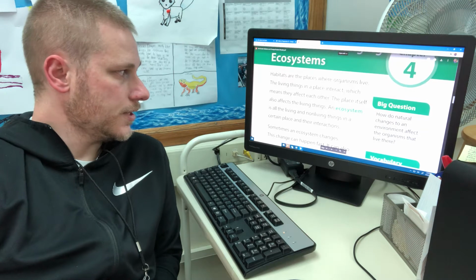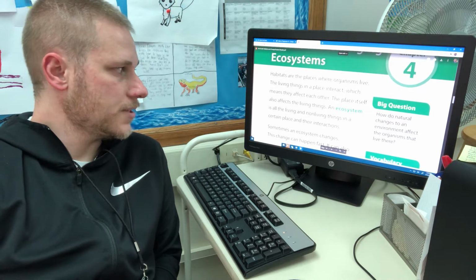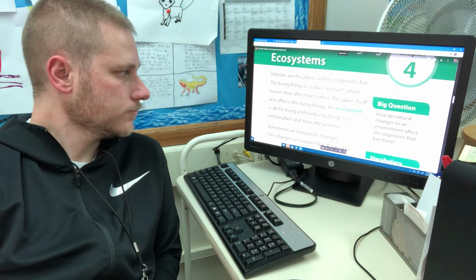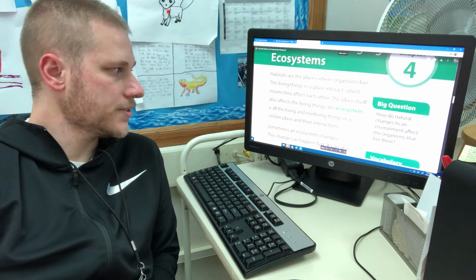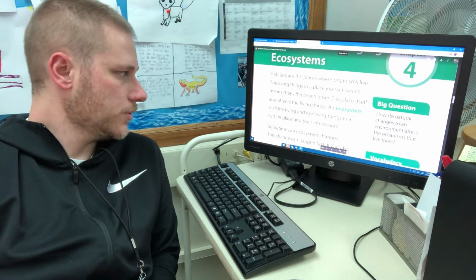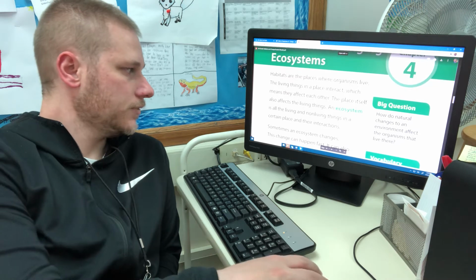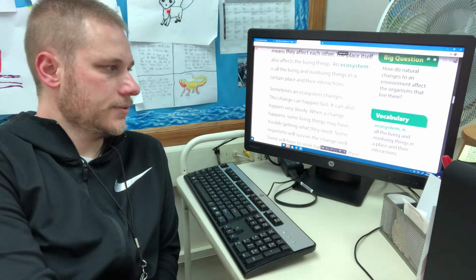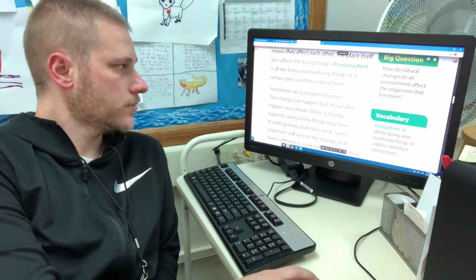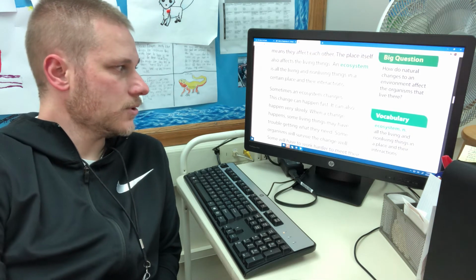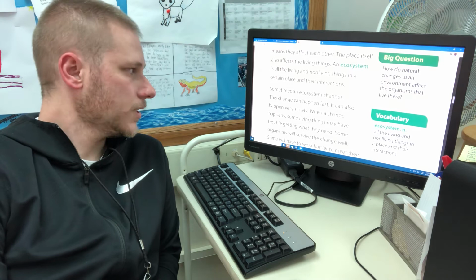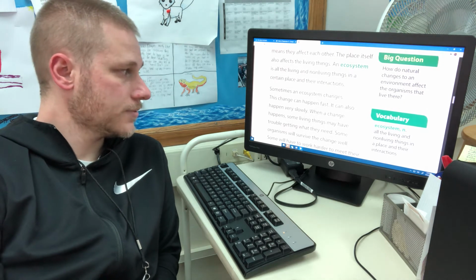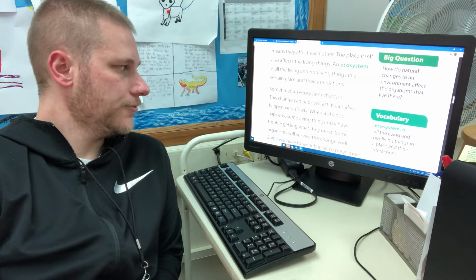The living things in a place interact, which means they affect each other. The place itself also affects the living things. An ecosystem is all of the living and non-living things in a certain place and their interactions. That's one of the vocab words. Sometimes an ecosystem changes. This change can happen fast. It can also happen very slowly.